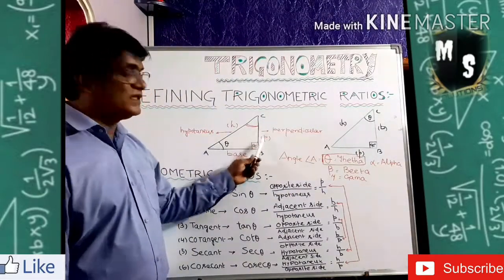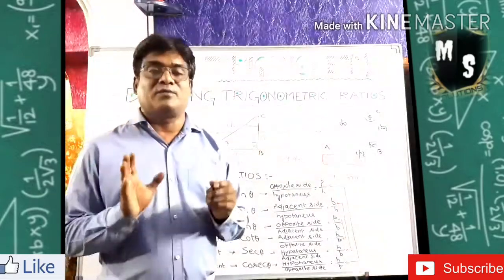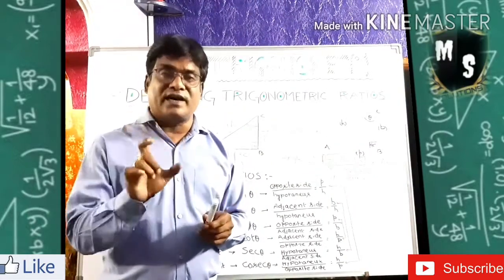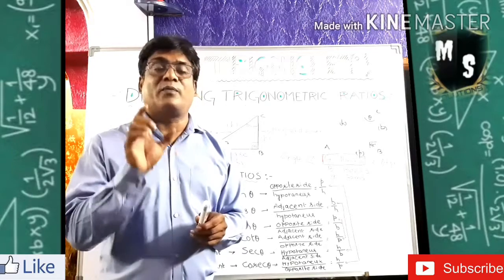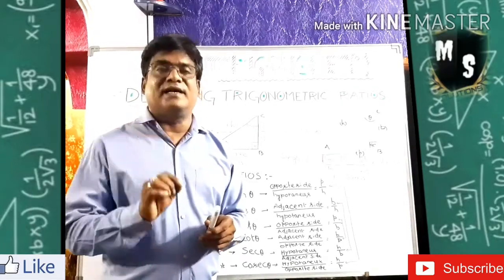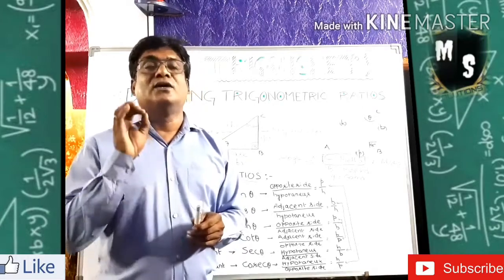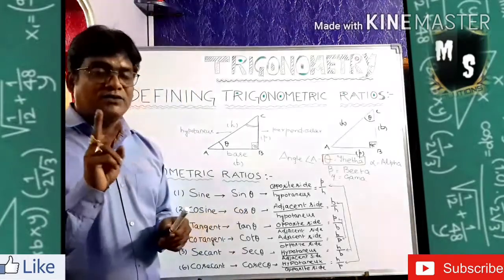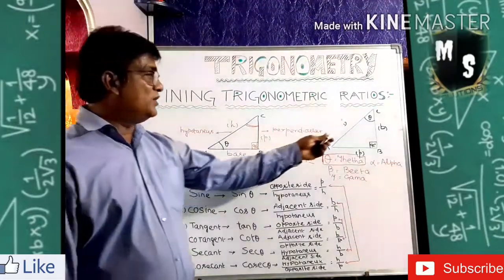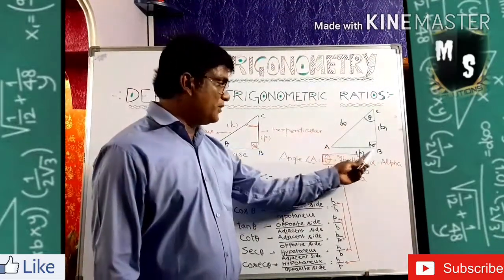So theta opposite side is always called perpendicular. Please try to remember, theta opposite side is called perpendicular. Theta related side, that means adjacent side, is always called the base. Those two things you have to remember.